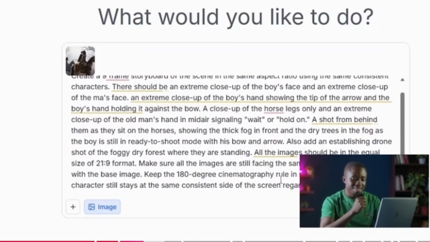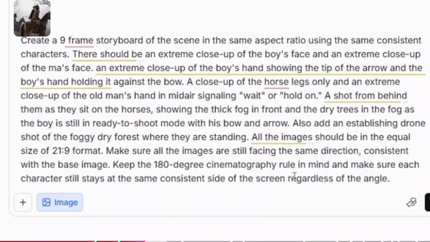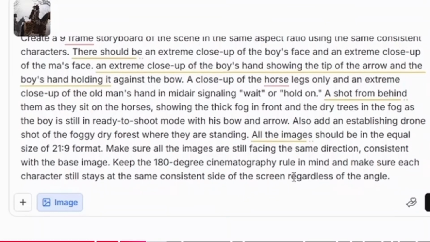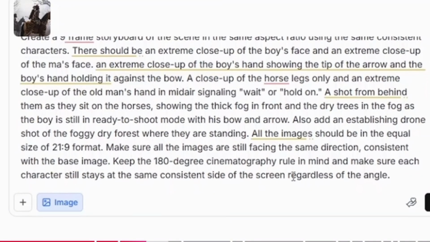All the images should be in equal size of 21:9 format. Make sure all the images are still facing the same direction, consistent with the base image. Keep the 180-degree cinematography rule in mind and make sure each character stays at the same consistent side of the screen regardless of the angle.